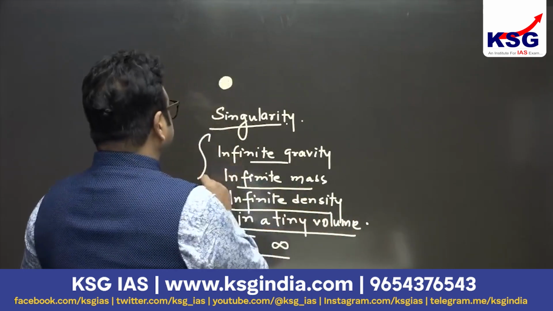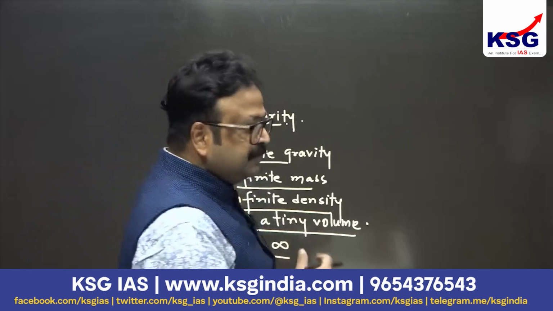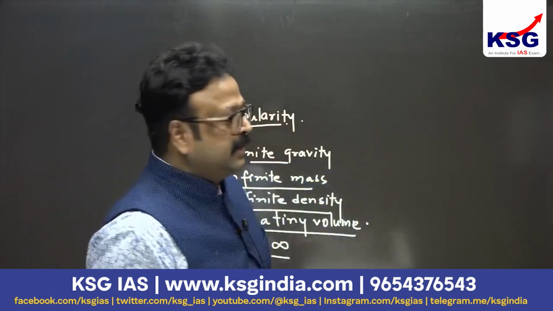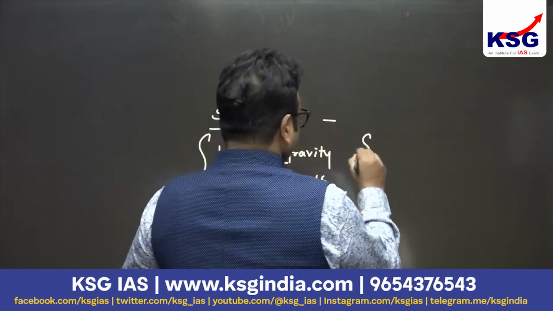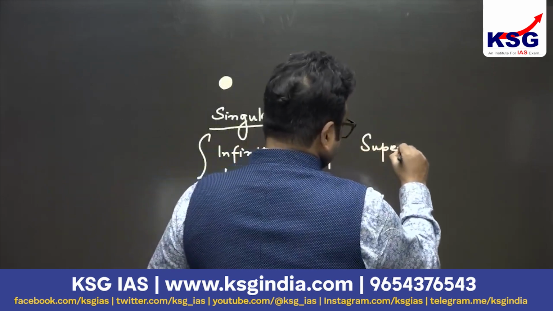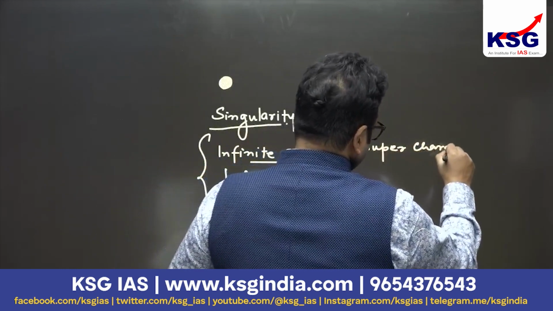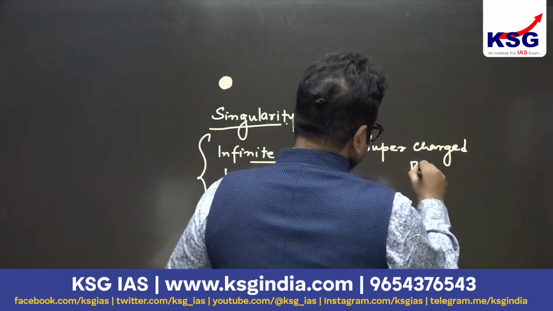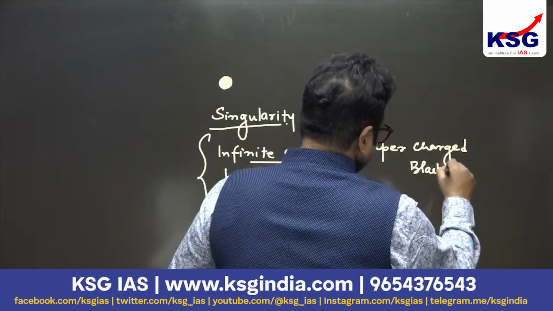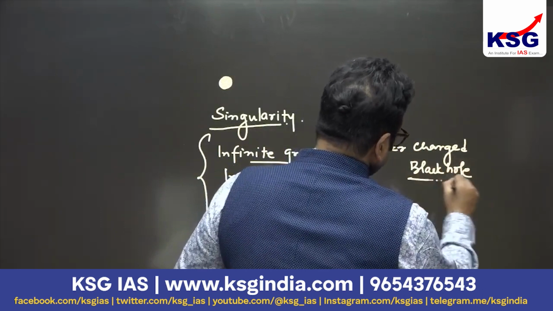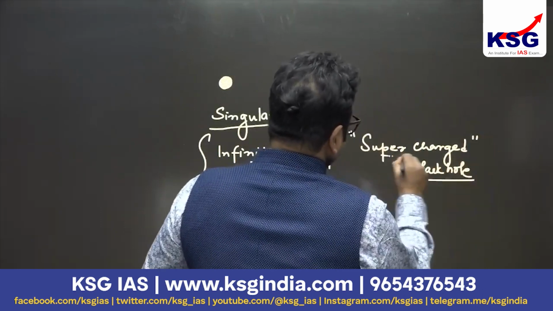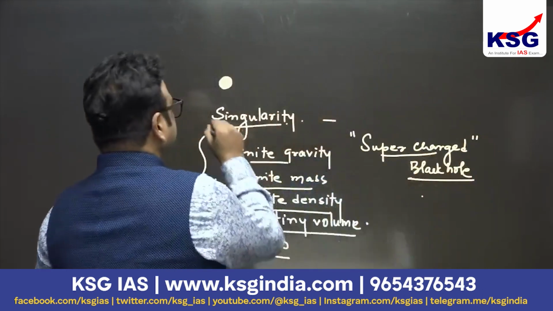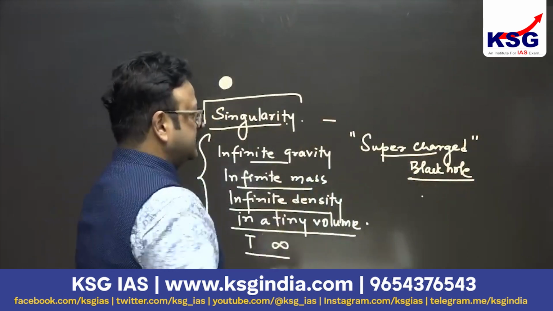So many infinite things. We can compare this singularity to today's supercharged black hole. At that time, this concept was not there. Supercharged black hole is the modern concept, but this singularity can be compared to it.